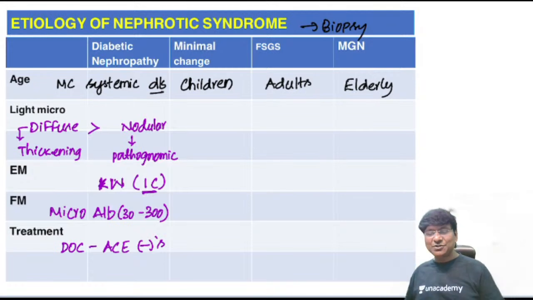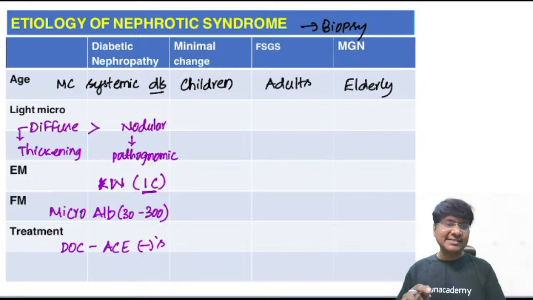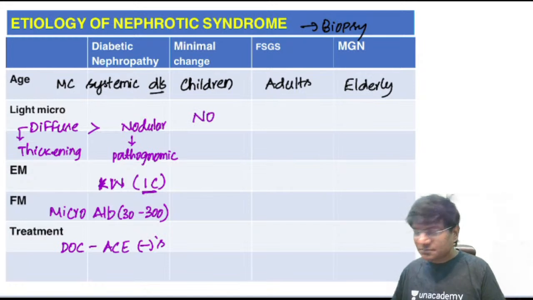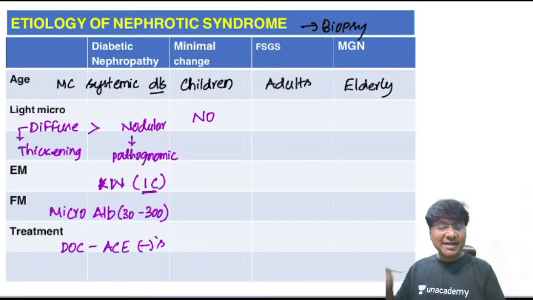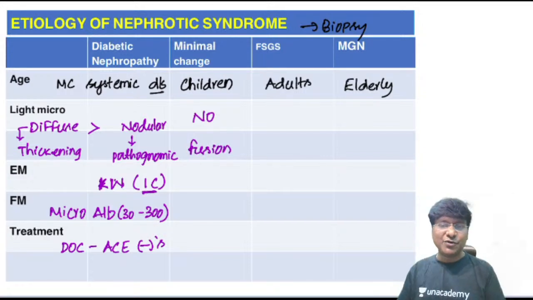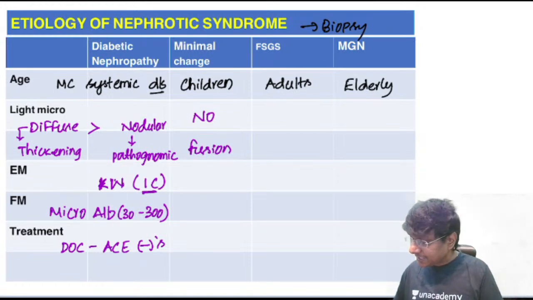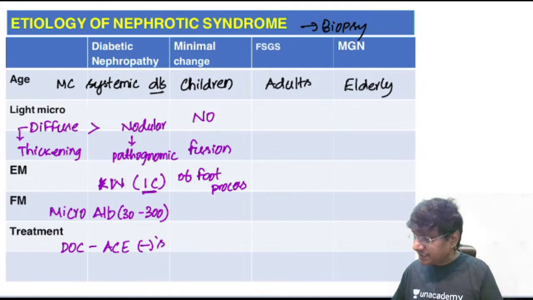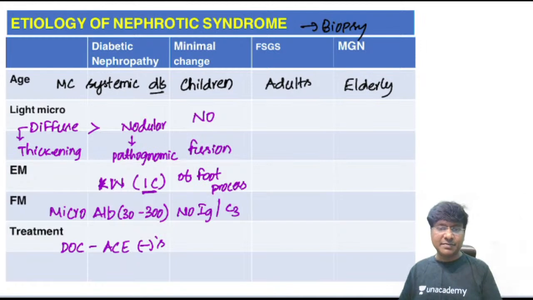Okay. Next, coming to minimal change disease. So in minimal change disease also, the investigation of choice will be biopsy. And when you do biopsy in minimal change disease, in light microscopy, there is no abnormality at all. But in electron microscopy, you will observe that there is fusion of the foot process. And in fluorescent microscopy, there is no immunoglobulin or complement.